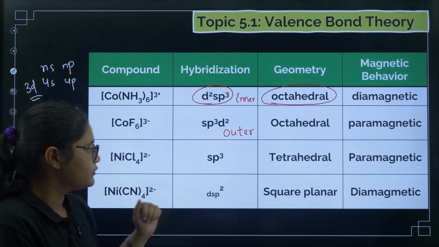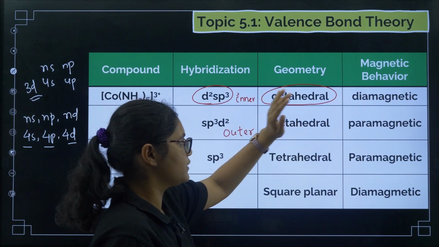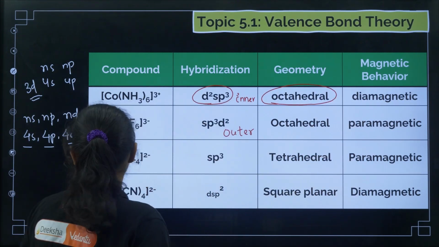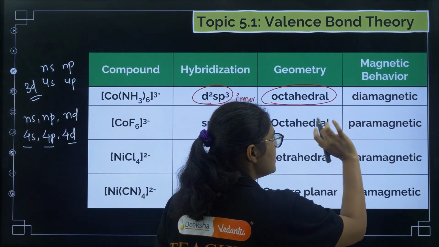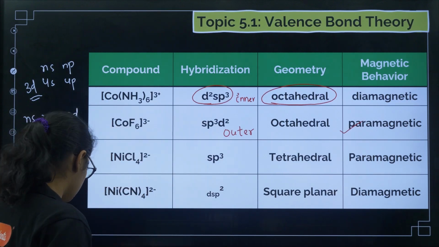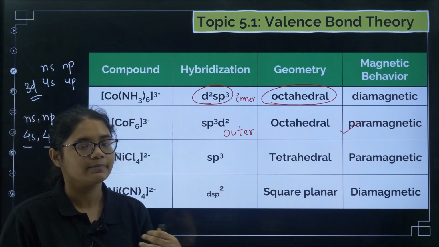Now, as I told you, these two hybridizations have octahedral geometry. The magnetic behavior of one is diamagnetic, and of the other is paramagnetic. That also we will discuss. As you know, diamagnetic means no unpaired electrons, paramagnetic means unpaired electrons are there. Now you may be asking how these hybridizations have come; that we will discuss.